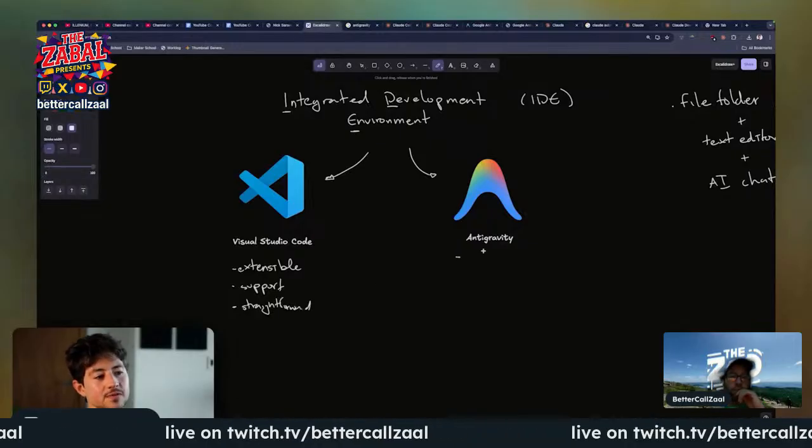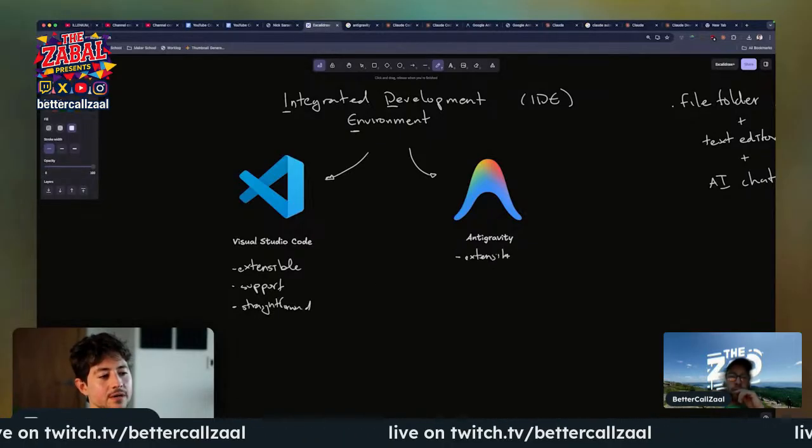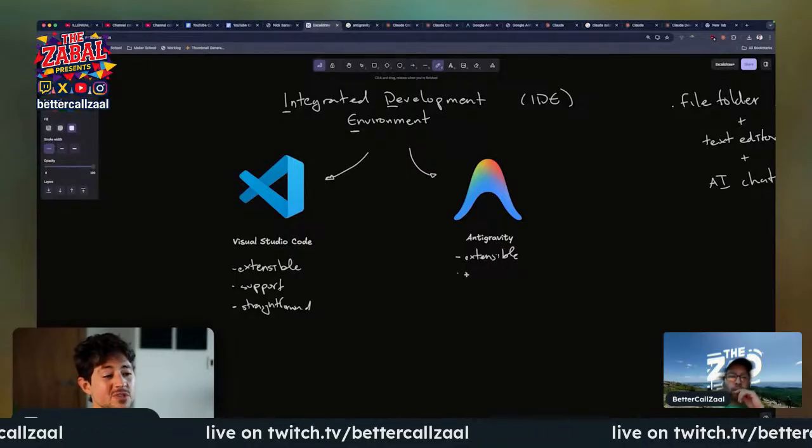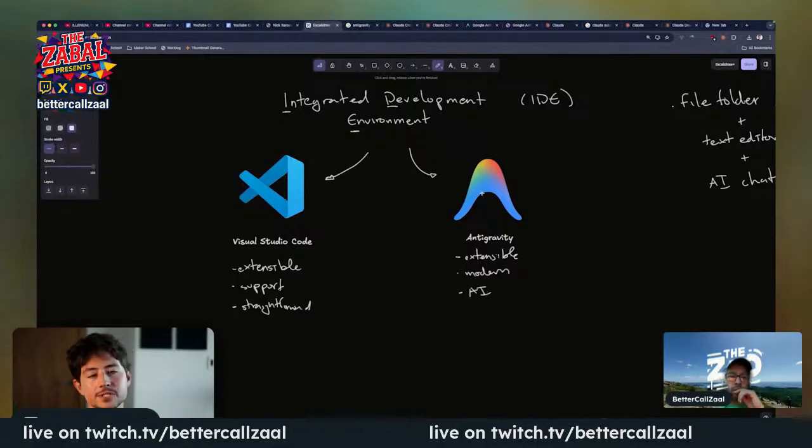But Antigravity, I would consider to basically be Visual Studio 2.0. So not only does it have most of the same features now, although some of them are still kind of a little beta-ish, it's also a lot more modern. And then there's a much bigger focus on AI, which is obviously kind of the whole point of this course.